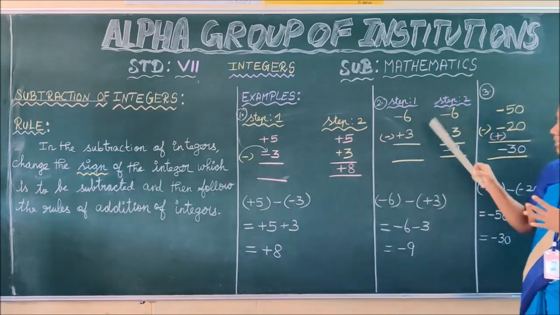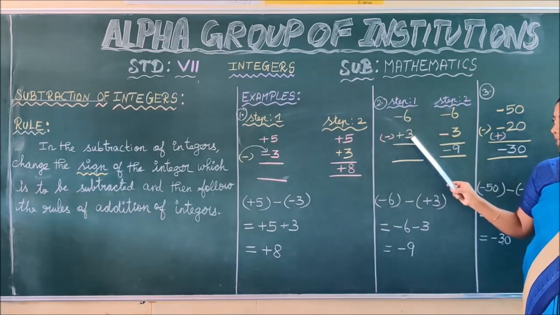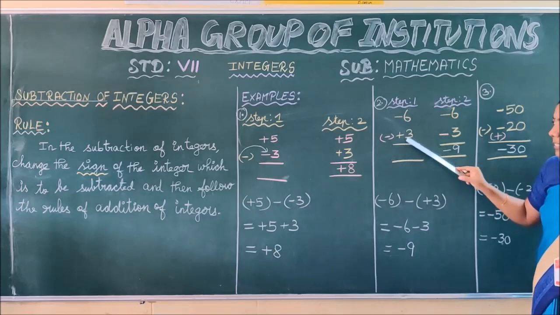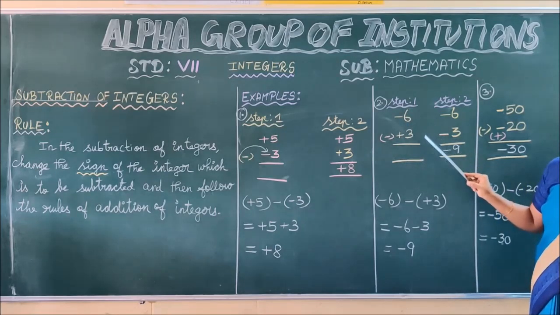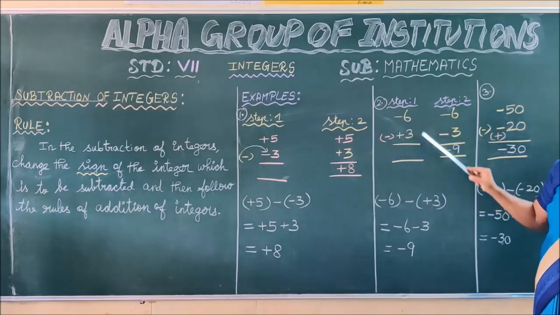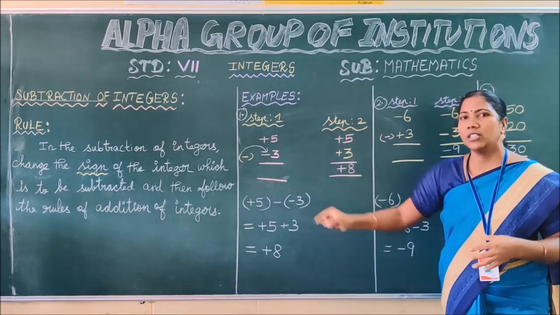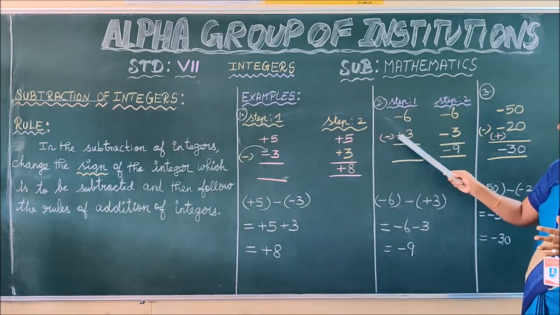Okay. See this example, children. What is the given question? Minus 6 plus 3. That is, you have to subtract plus 3 from minus 6. Okay. Which is the integer to be subtracted? Yes, plus 3. As per the rule, you have to change the sign of the integer which is to be subtracted. So we have to change the plus symbol as minus.